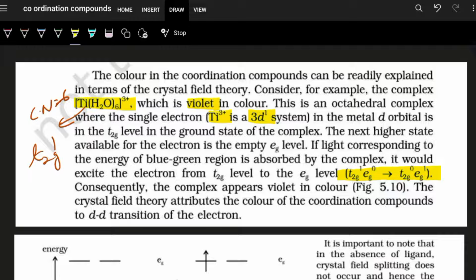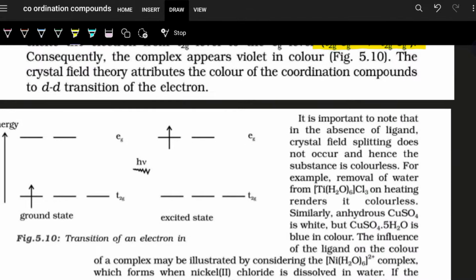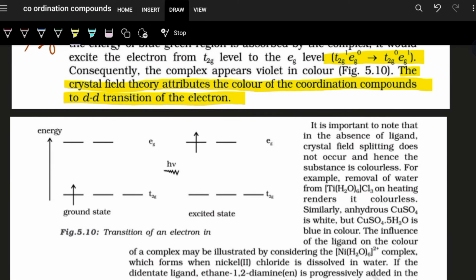And this electron transition actually results in the color of the complex, because when this electron returns to the ground state, it emits the complementary color that it has absorbed. So the crystal field theory attributes the color of coordination compounds to d-d transition of the electron. So any question related to the color of a coordination compound demands that the electronic configuration be written.